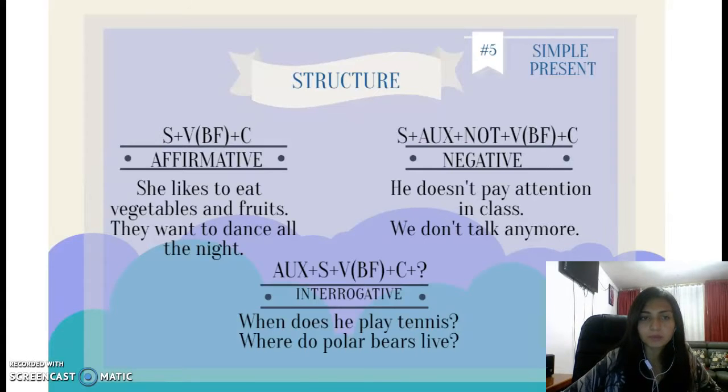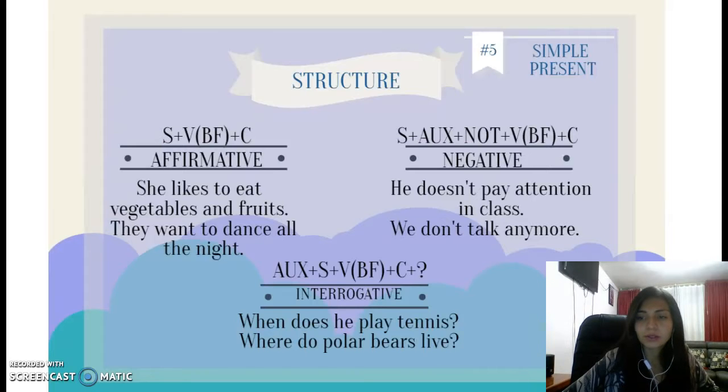The examples are, she likes to eat vegetables and fruits, and they want to dance all the night.